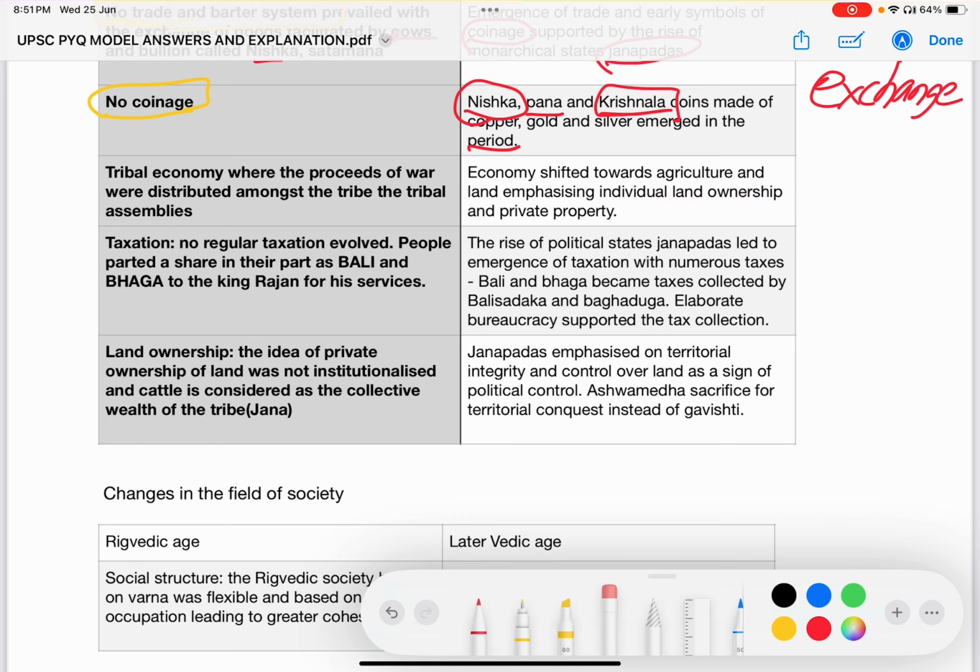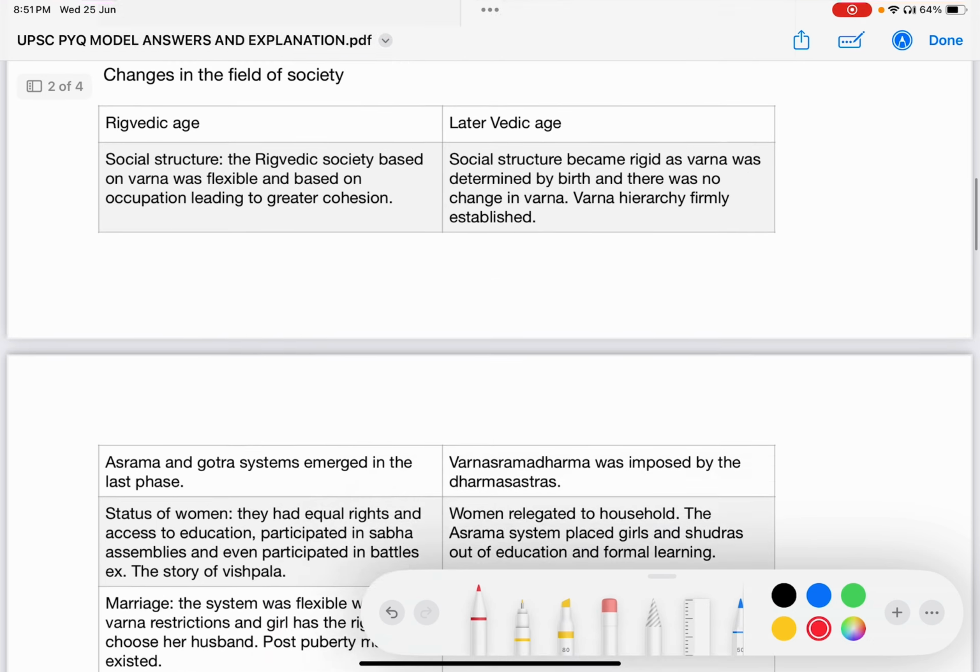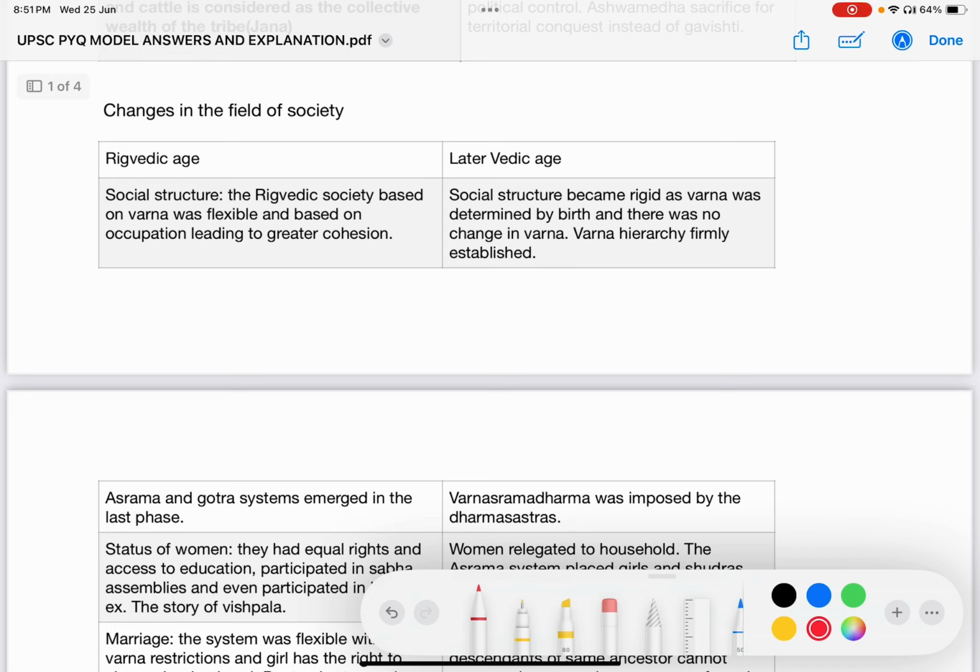Now, after discussion of this half, we have effectively covered the first half of the question, where they asked about the important changes in the economy. Now coming to the second part. The second part specifically focuses on the changes in the field of society, how the society responded or evolved from the Rigvedic age to later Vedic age.